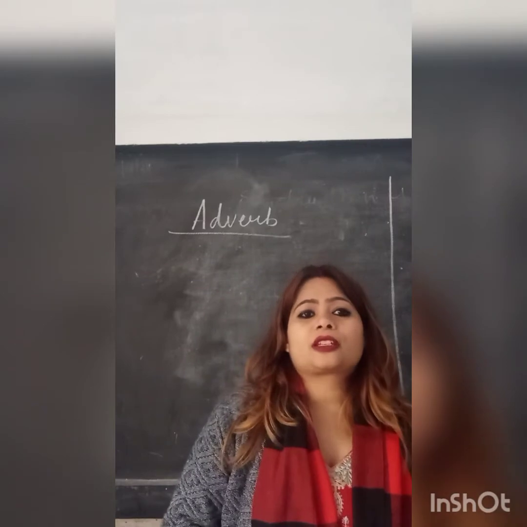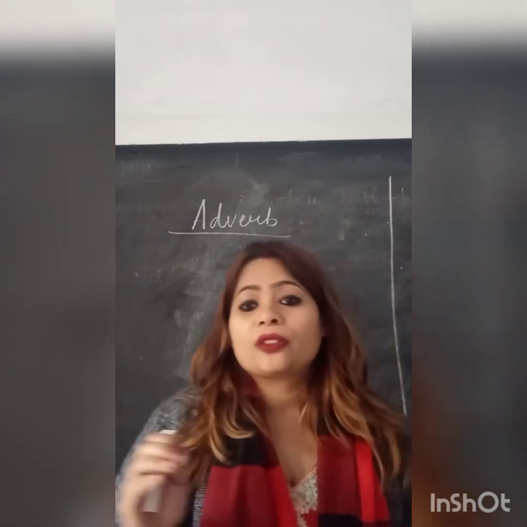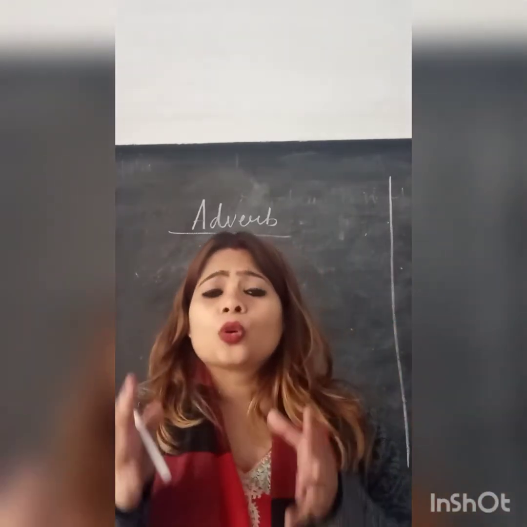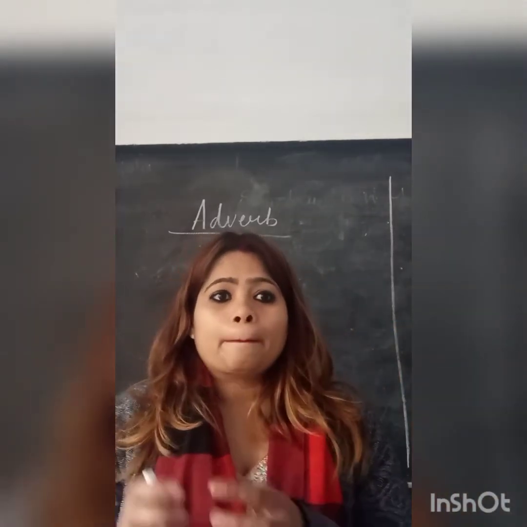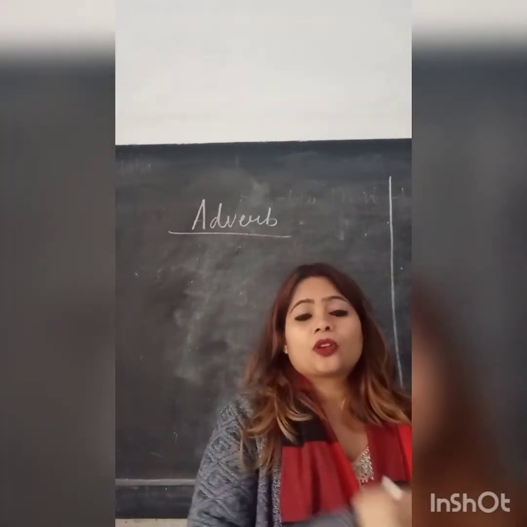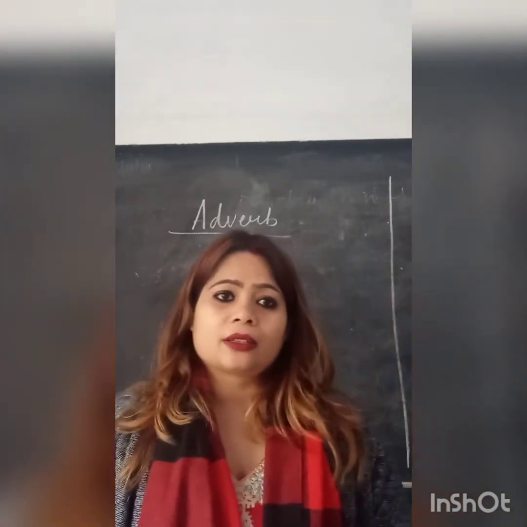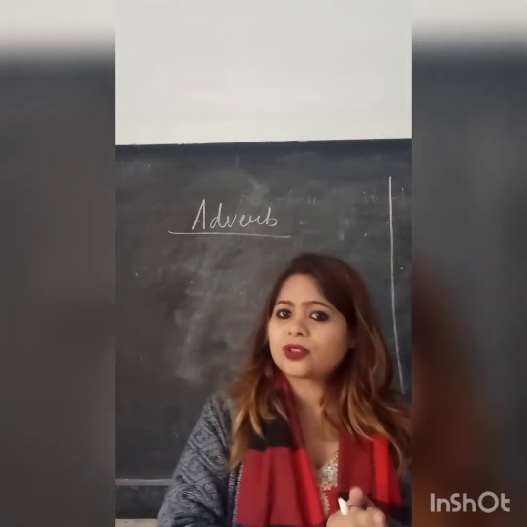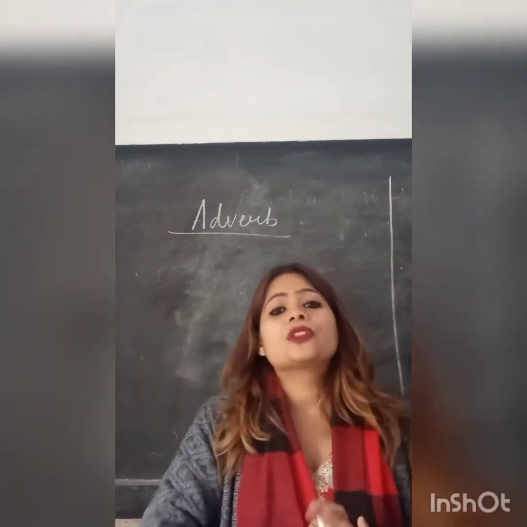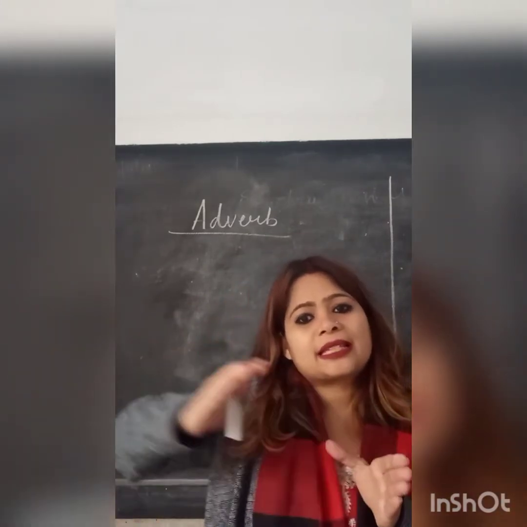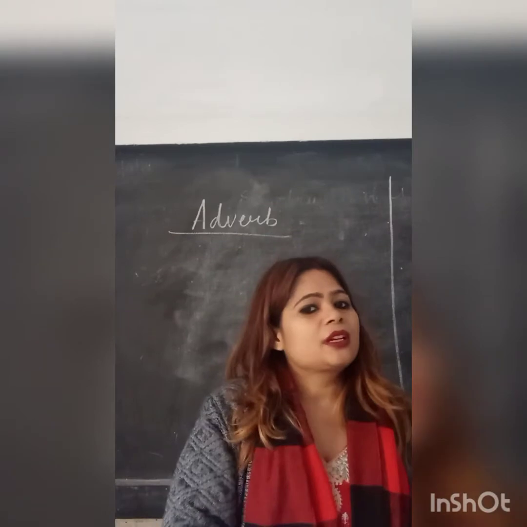Then the third statement, children, where Govind reads quite clearly. In this, Govind reads clearly, but the word quite modifies the sentence. It is to what extent, to what level Govind is reading clearly. We said Govind is reading quite clearly. It means to what level, to what extent Govind is reading.